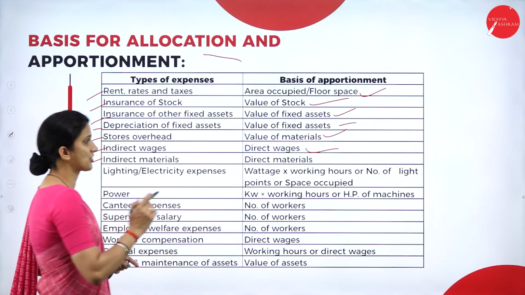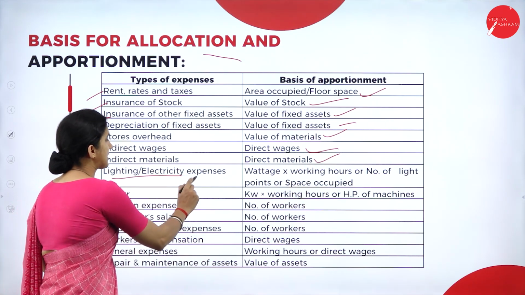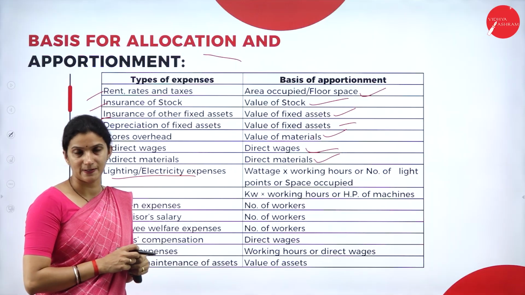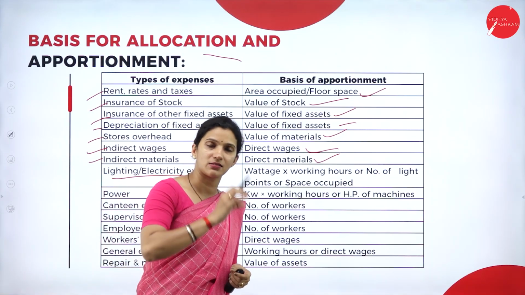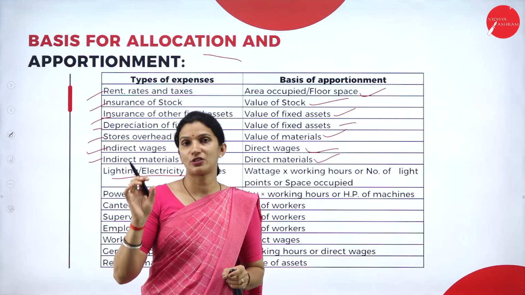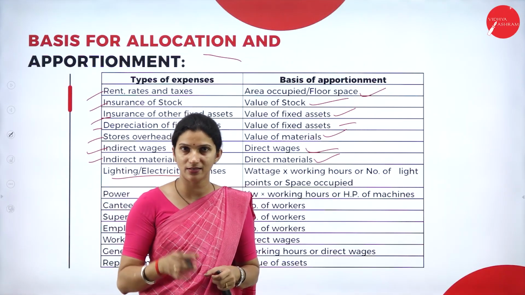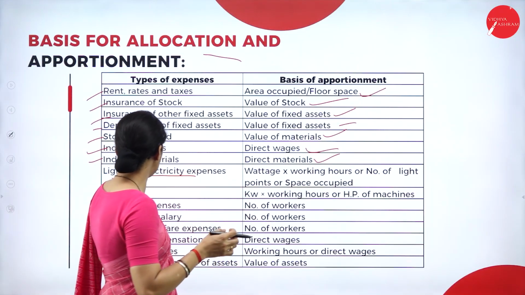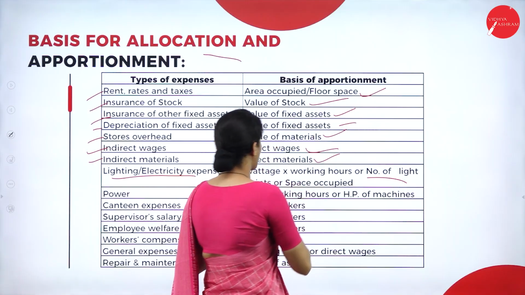Your basis of allocation is direct material. And then we have lighting or electricity expenses. Suppose lighting is given. Obviously, you will have a basis as the number of light points. That means we take the number of light points in each department as the basis. So any lighting charges, the basis is the number of light points.